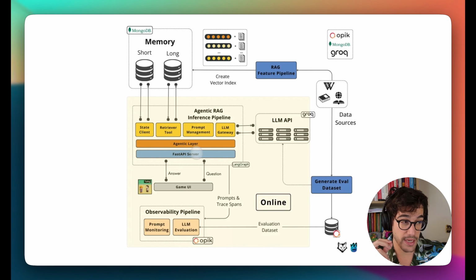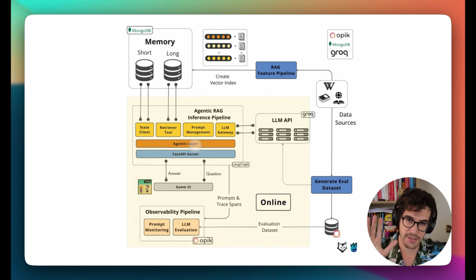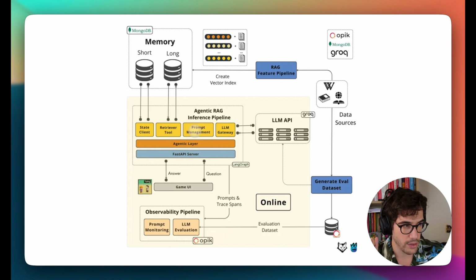Then the FastAPI server is going to connect with the agentic layer that you can see here, which connects all the LangGraph related code that defines the agent workflow. And the agentic layer is going to connect as well with everything related to the state client. This means the graph state client, which is going to be persisted inside the short-term memory in MongoDB.